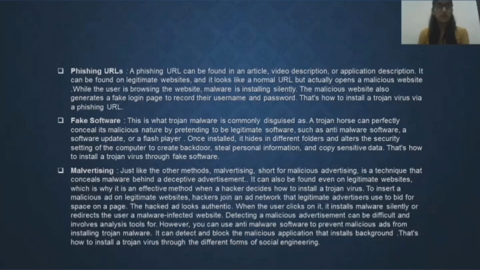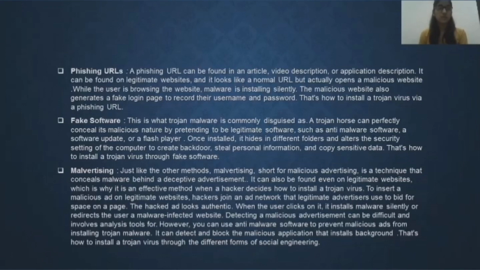The next one is fake software, a class of malicious programs that simulate the activity of antivirus software or parts of the operating system security module. These programs are designed to extort money from users. This is what Trojan malware is commonly known as. A Trojan horse can perfectly conceal its malicious nature by pretending to be legitimate software.